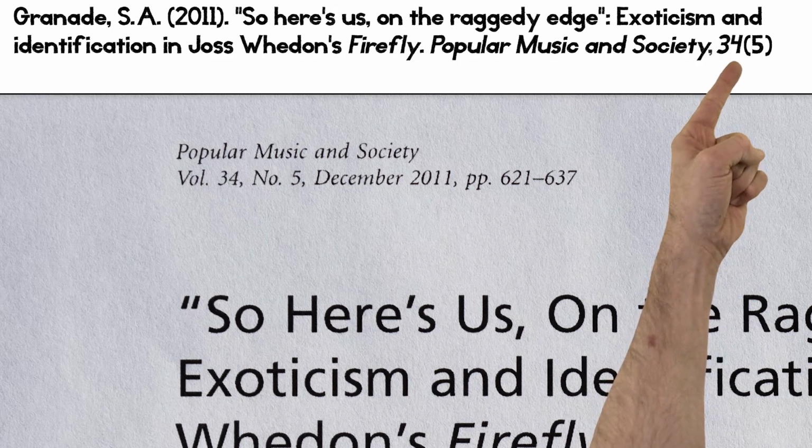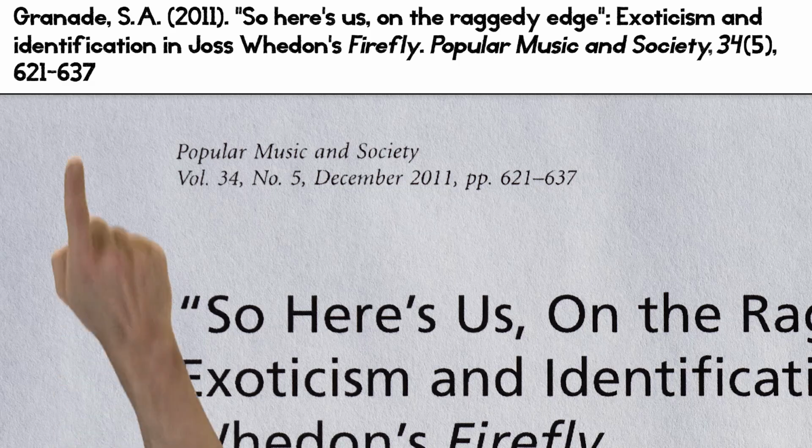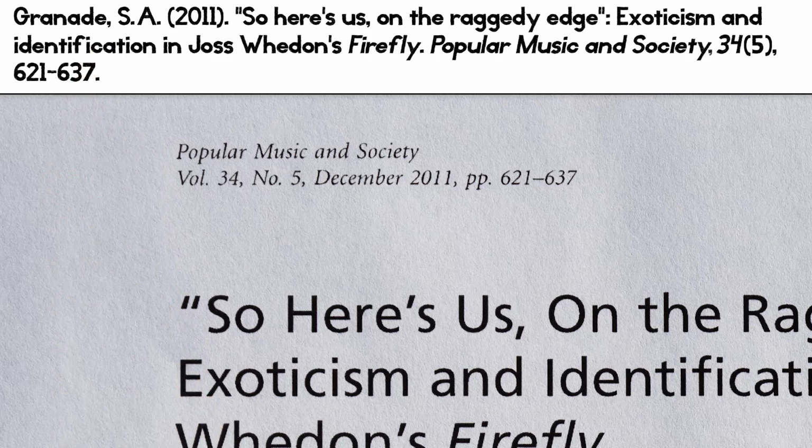Okay, check this out. There are no words indicating volume or issue, just the formatting. That's how it's supposed to be. It's a code. The italicized number is always the volume. The number in parentheses is always the issue. After the issue number comes a comma and the page range. Start page 621 hyphen, end page 637. No PP or the word pages. Everything after the journal title should be a string of numbers and punctuation, clean and simple. Then a period at the end to show this section is finished.